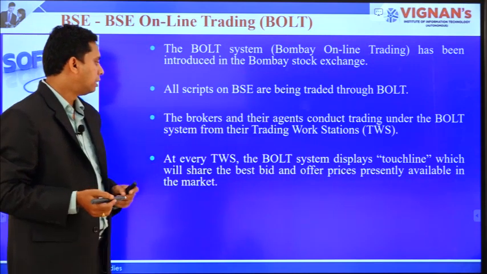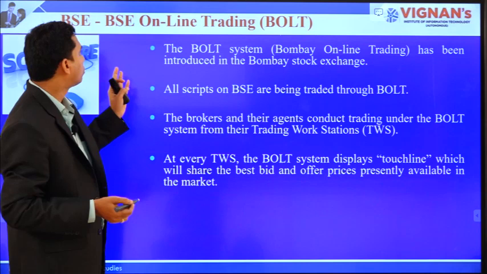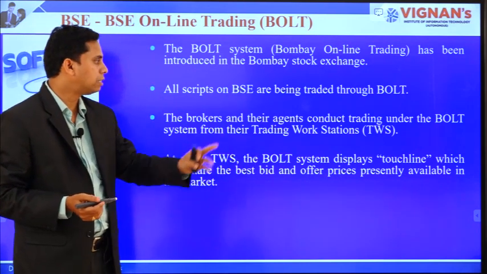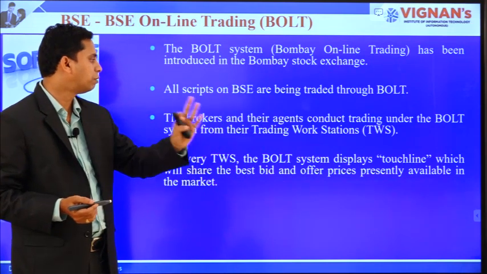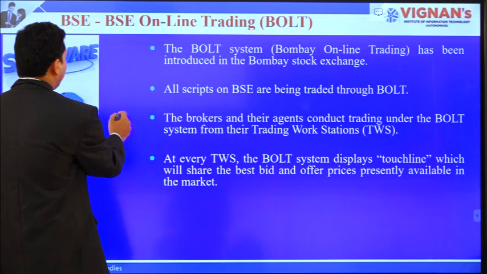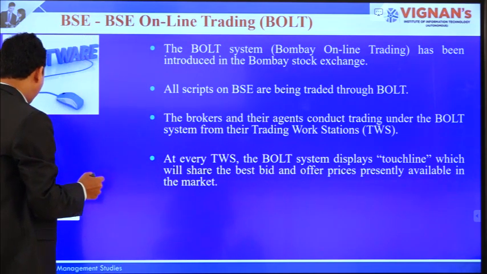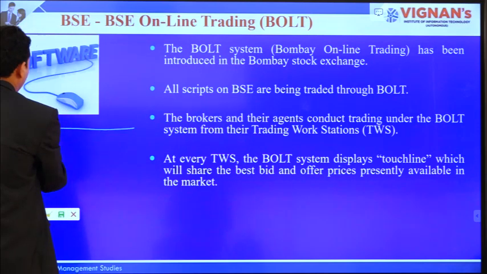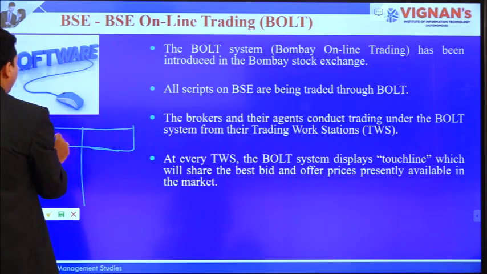For every trading workstation, the BSE Online Trading system software displays the touchline, which shows the best bid and offer prices presently available in the market. So, for every trader, when they enter their orders, you will see the best bid and best sell orders.